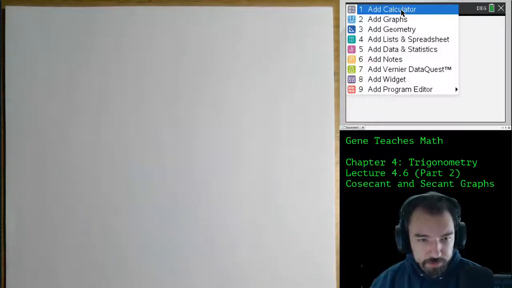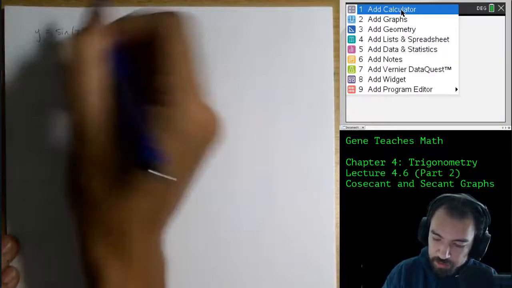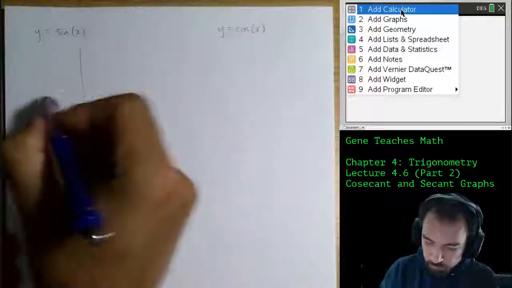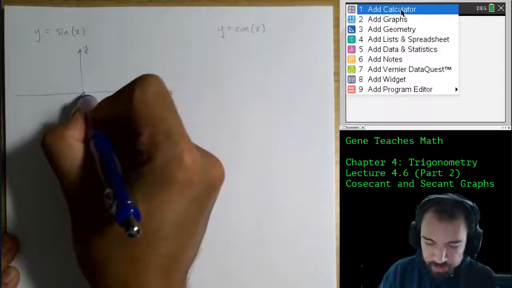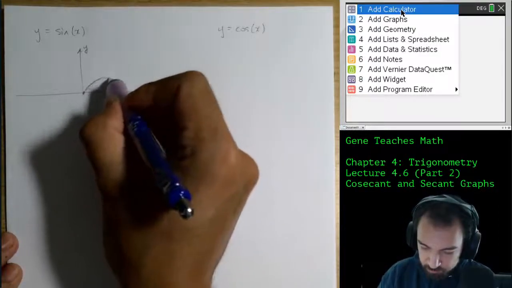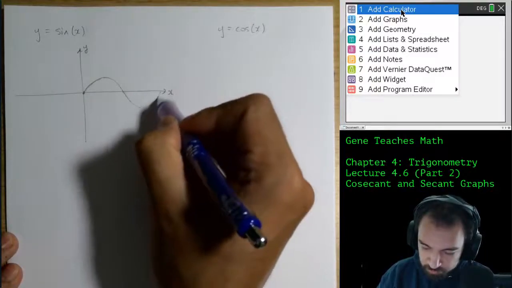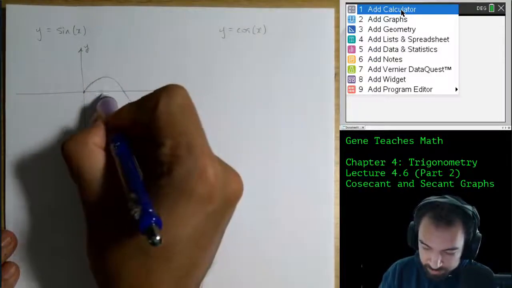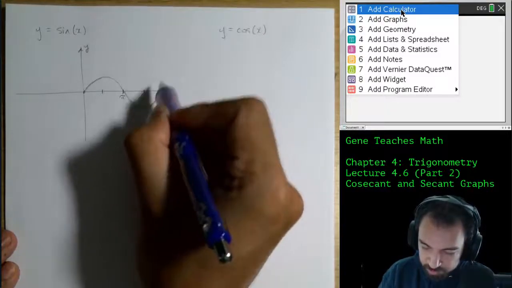So for our last bit, let's put all of the trig graphs on one sheet of paper and call it a day. Y equals sine of x. So this one is going to start at the midline. It's going to go up to the maximum and then return back to the midline. Come down to the minimum, return back to the midline. And cool things happen in quarters of a period. So that's going to be pi over 2, that's going to be pi, that's going to be 3 pi over 2, that's going to be 2 pi.